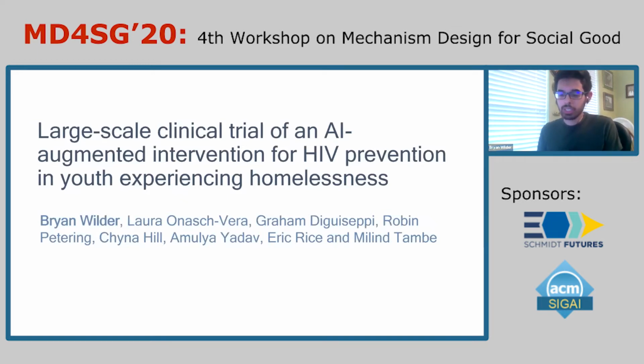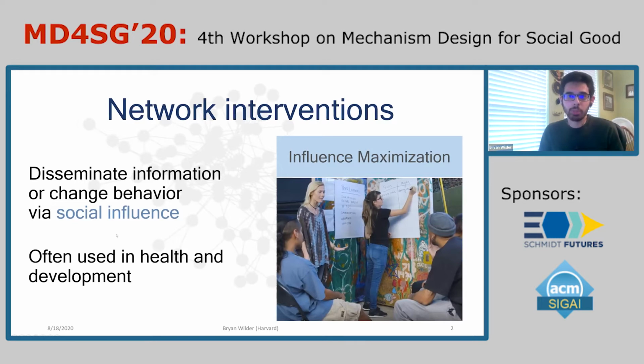And so I'm going to start out by introducing the general domain that we're working in, which is network-based interventions. This is a really common template in domains like public health or international development, where we try to disseminate information or change people's behavior using social influence. So interventionists will recruit advocates from within whatever community they're working with to try to influence the behavior of the people around them as it relates to some health challenge. So this kind of template is used pretty commonly in health and international development.